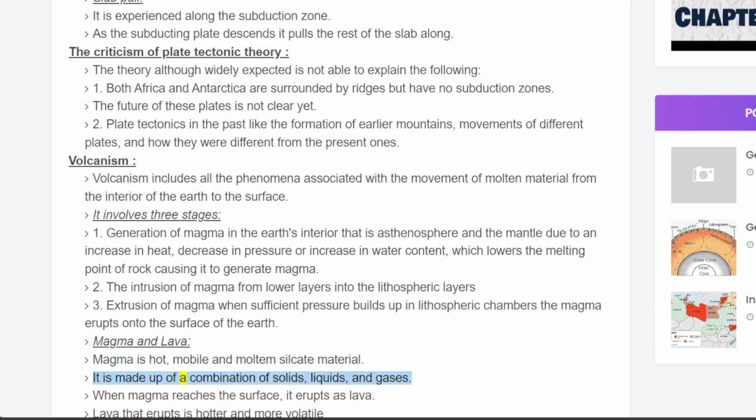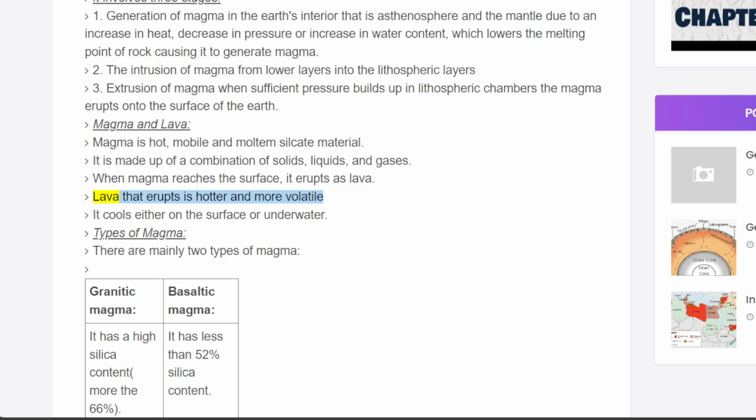It is made up of a combination of solids, liquids, and gases. When magma reaches the surface, it erupts as lava. Lava that erupts is hotter and more volatile. It cools either on the surface or underwater. Types of magma. There are mainly two types of magma: granitic magma and basaltic magma.